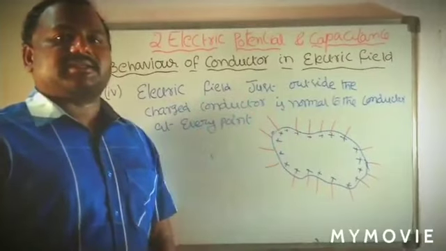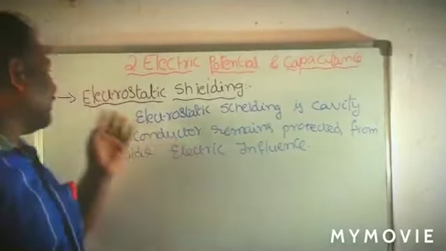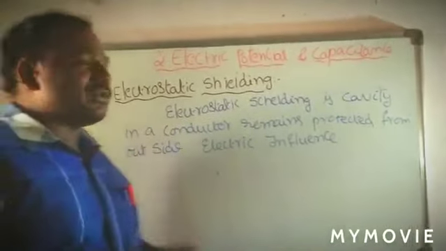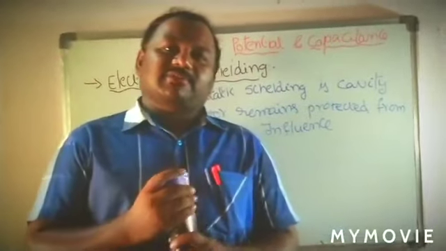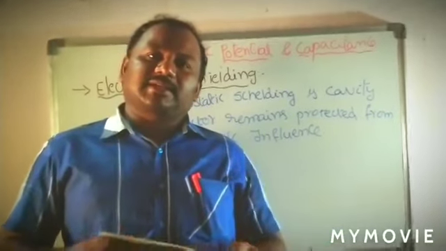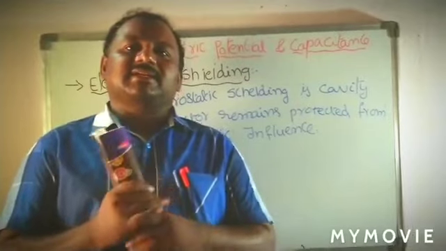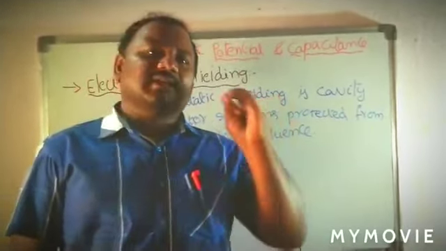Now the important concept is, generally we are going to ask, this is an important question for 2 marks, that is electrostatic shielding. So first, what is electrostatic shielding? For that I give a simple example. Whenever in the rainy season, at the time of raining, the thunders are coming. The thunders are nothing but electrostatic force.